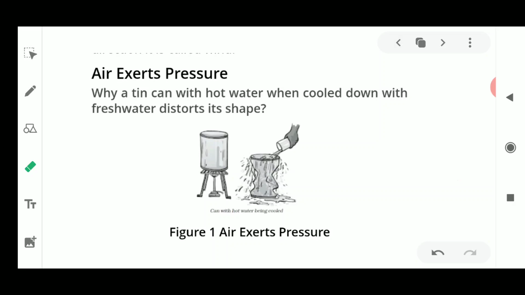In yesterday's experiment, I told you that air is present in this small tin can, and how the steam was making this tin can distort once it was condensed back into water by adding a cup of cold water. Or if we put this hot can under the water, what will happen? It is going to be crushed and distorted, it is going to lose its shape.